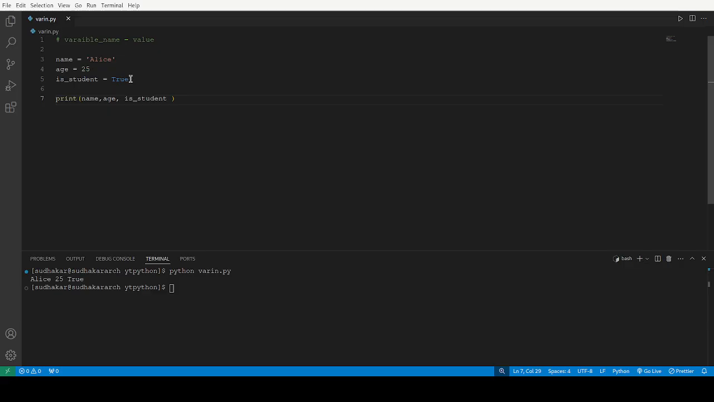Some rules of naming variables I would like to say: variable names must start with a letter or underscore, like name and underscore. Smaller case to upper case is a good practice, and they cannot start with a number. The variable should not start with a number; they should start with letters or underscore.